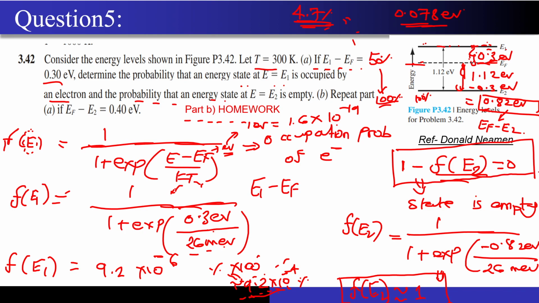I hope this is very much clear to you. This is the way you have to solve all the Fermi energy questions. Some trick will be given to you, like some of the energy differences will not be given to you, while some other difference will be given. So you have to play in between, and just don't get confused between the probability of the energy state being empty or occupied. Empty means 1 minus f of E, occupation means f of E. I hope that is very much clear to you.